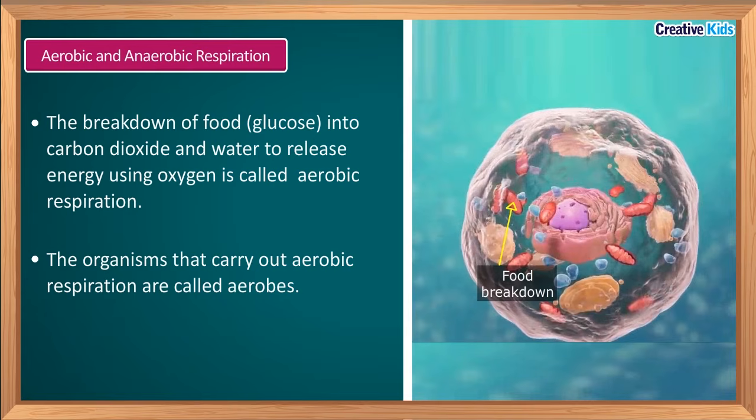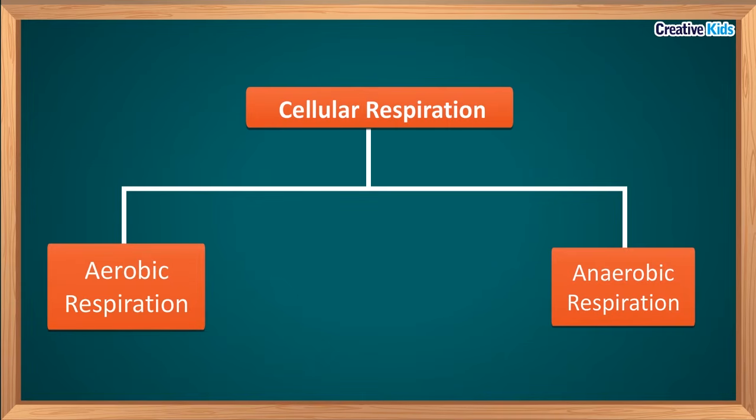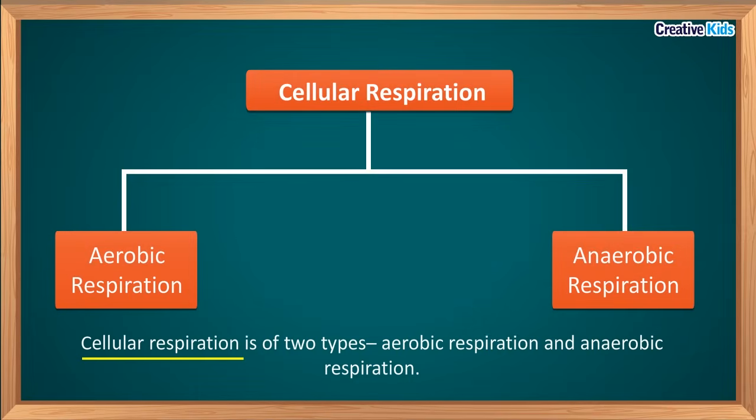And on this basis, cellular respiration is of two types. How many types? Two types. And what are these types? Aerobic respiration and anaerobic respiration.